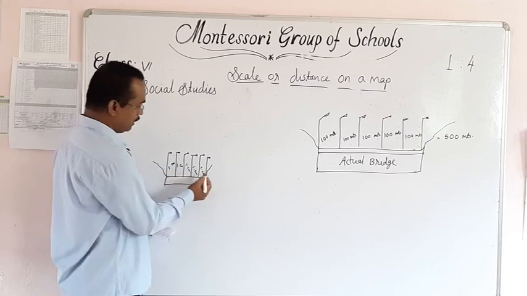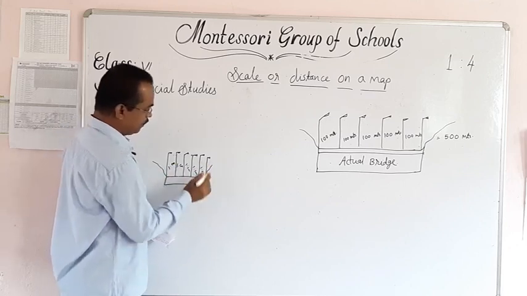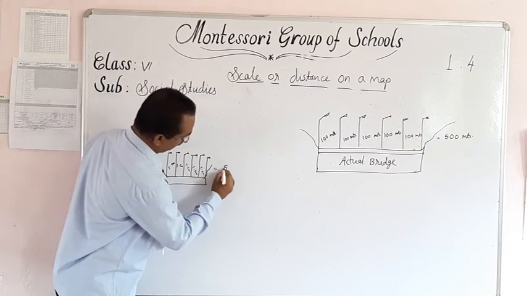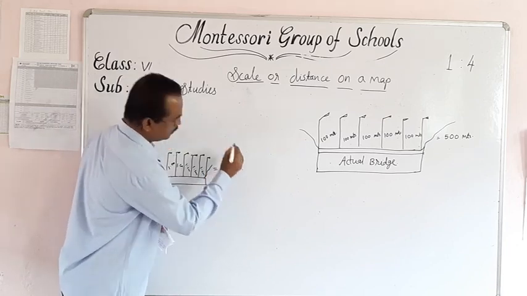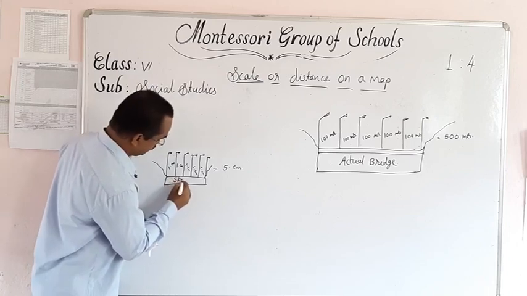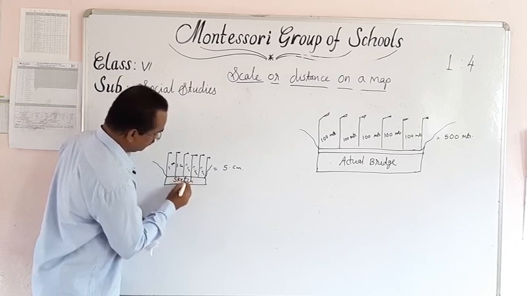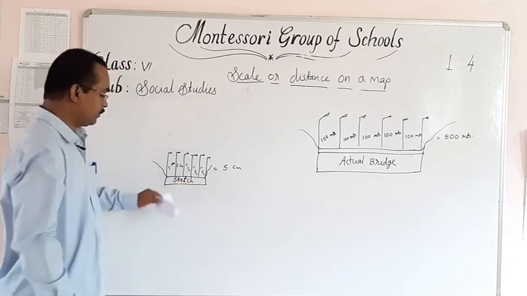And here the total length of the bridge is 1, 2, 3, 4, 5 centimeter. 5 centimeter. This is a sketch drawn by Laila.